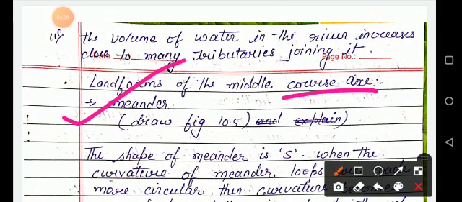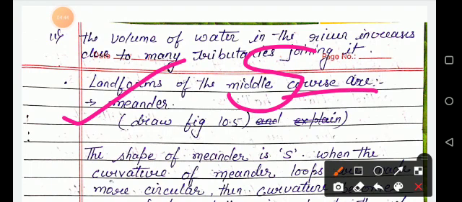Landforms of the middle course are meanders. Here the rivers form meanders. The shape of a meander is like an S shape, and when the curvature of the meander loops is made more circular, then curvatures become sharper and the river breaks through the meander to form an oxbow lake, like Ganga and Mississippi.